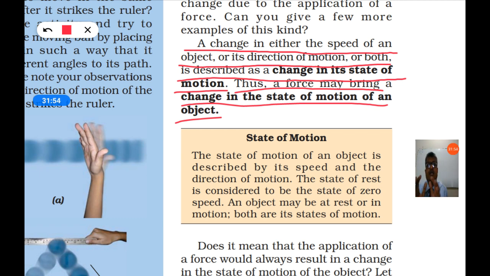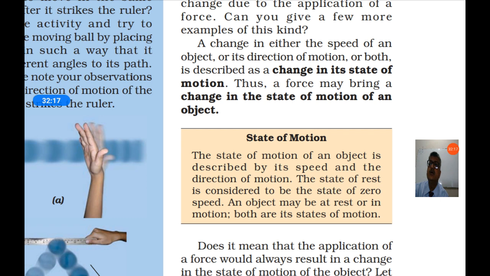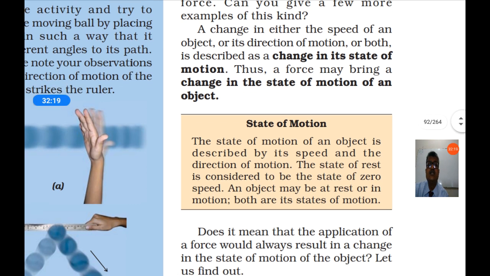So if an object is at rest, it is also a state of motion, but its speed is zero. An object may be at rest or in motion, both are its state of motion. So remember that state of motion doesn't mean only movement. If an object is at rest, then also it is called a state of motion, but the only difference is its speed is zero.